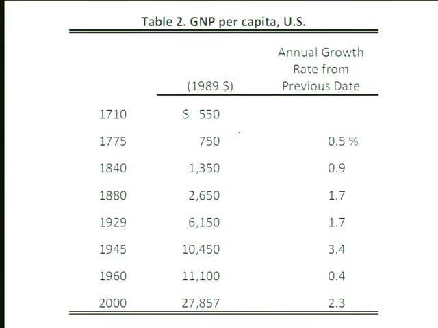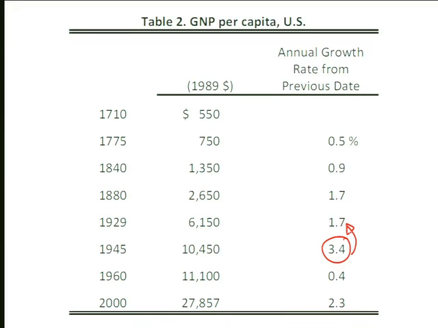And again, you can see a similar thing. Now, this is annual growth from the previous date. So here, for instance, this 3.4% is the annual rate of growth between 1929 and 1945. You might think that's wrong because it includes 1929 to 1933, which was the Great Depression, but it also includes the recovery from the Great Depression, where, as you'll see later in the course, we had pretty rapid economic growth, and it includes World War II, where we had phenomenally fast economic growth.